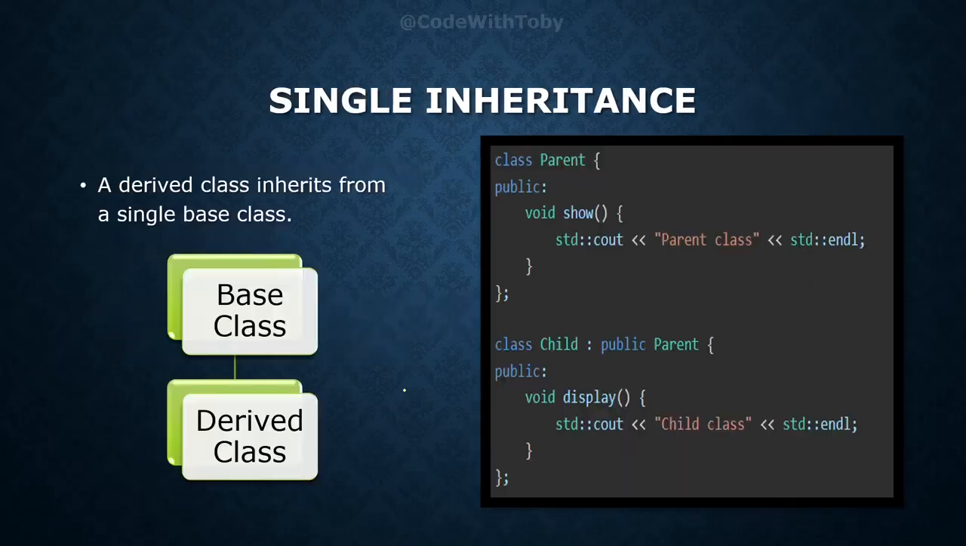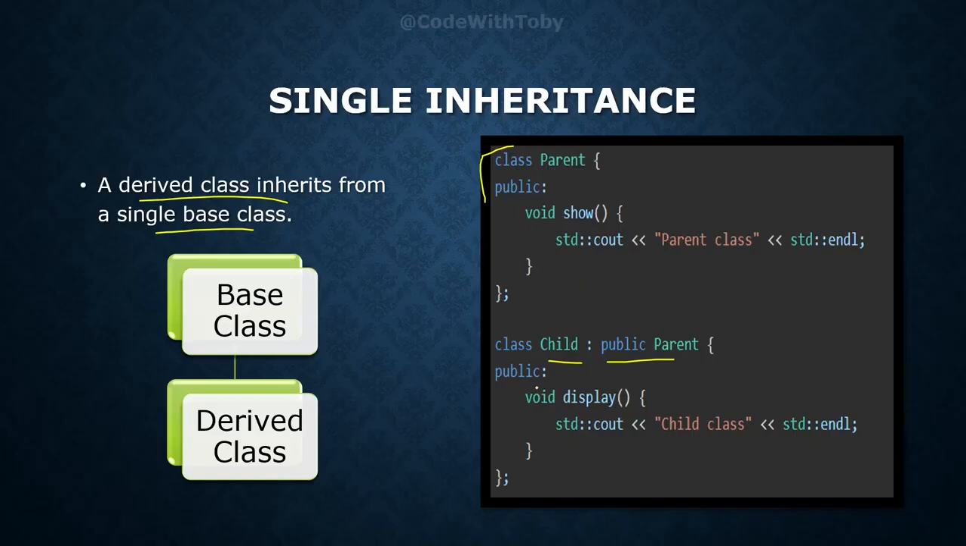In single inheritance, a derived class inherits from only a single base class. Here, as we can see, we have a parent class with a function which prints something, and we have a child class which is publicly inheriting the parent class, meaning this child class now has access to the methods and properties of the parent class. Here we have used a term called publicly inherit. What is that supposed to mean?